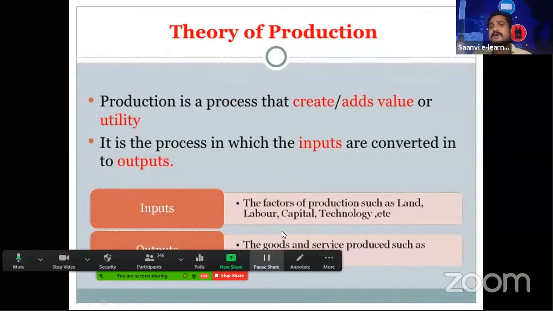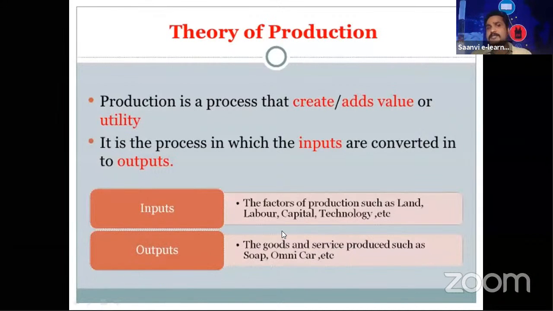They need to convert to the final product, that is a process which we can see in production. Inputs are the factors of production such as land, labor, capital and technology. Land must be there.